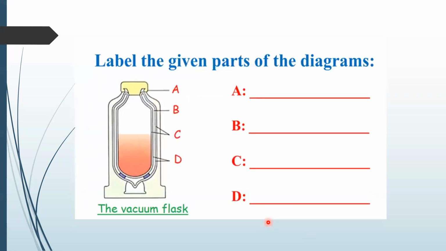Okay. Now label the diagram. A is representing what part of the vacuum flask? Stopper. Yes, A is representing the plastic stopper. B is the gap with air removed, vacuum. Yes, B is representing vacuum. C and D are the same things. C represents a silvered, shiny surface on glass or steel walls. And D is also representing the same.